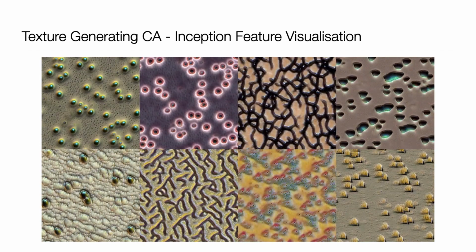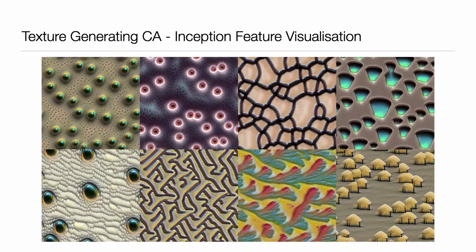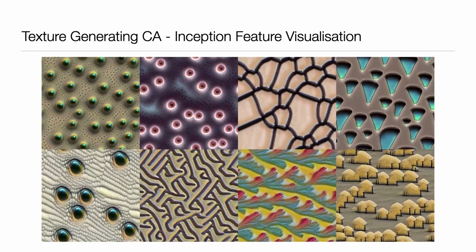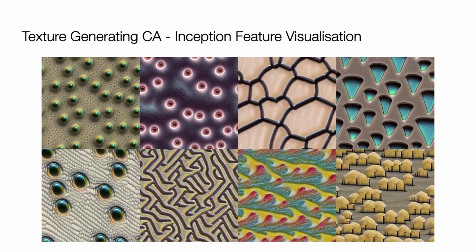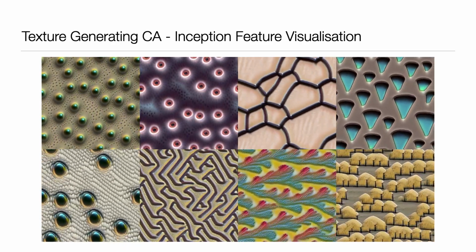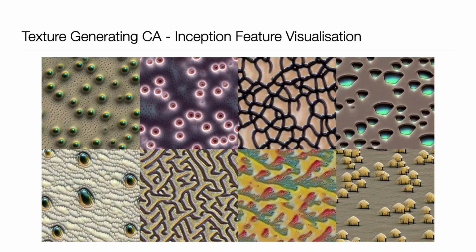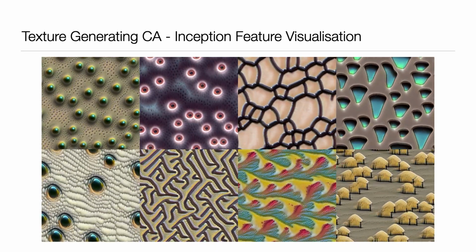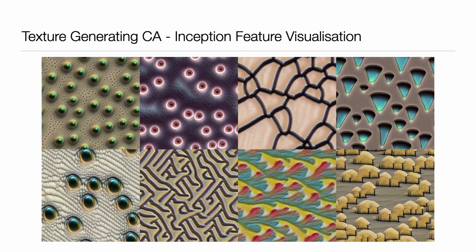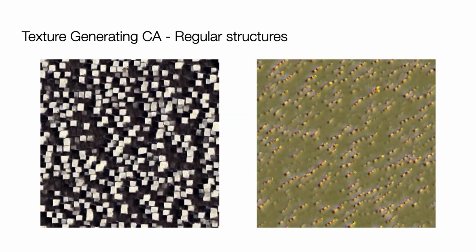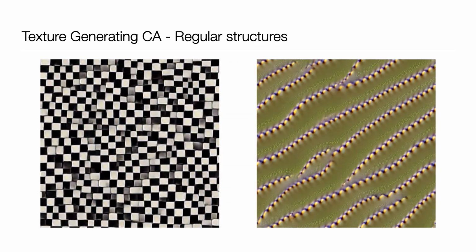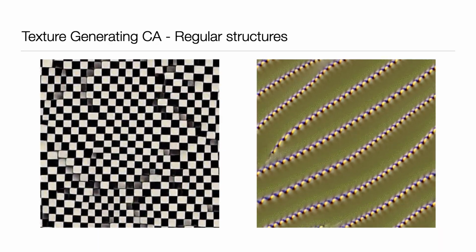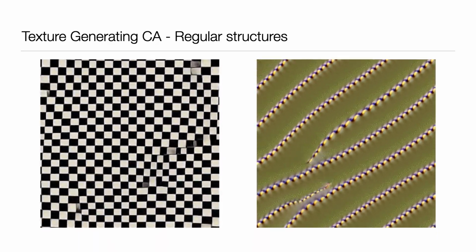We can also use feature channel activations of the pre-trained Inception network as a guiding signal. Cellular automata become yet another differentiable image parameterization for feature visualization. Feature channels reveal a plethora of interesting patterns and behaviors. Regular structures tend to produce particularly interesting behaviors, trying to establish global order from local interactions.